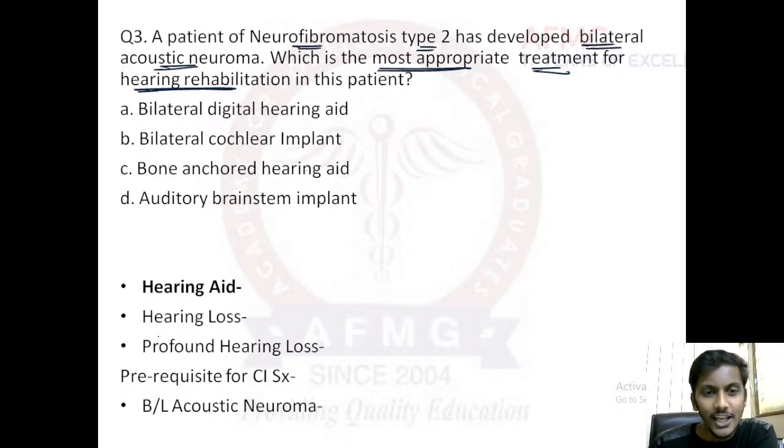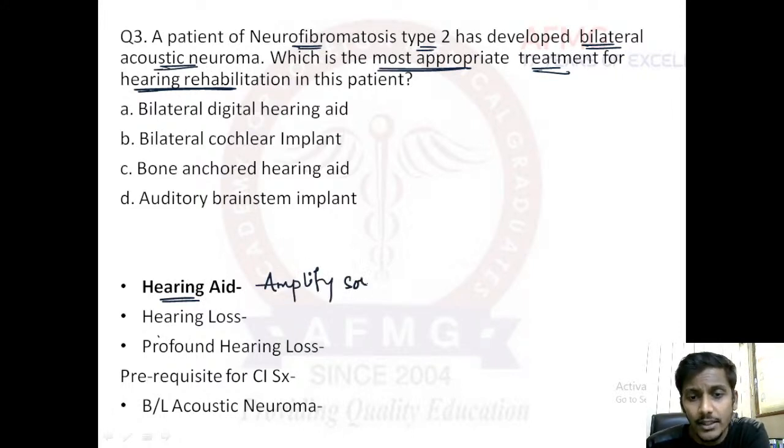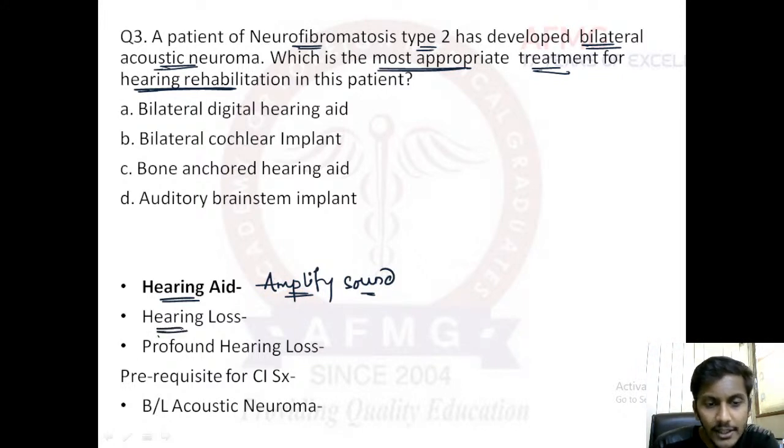So first of all, talking about hearing aids, guys. Hearing aids are those instruments which are used to amplify sounds, used in cases of hearing loss. As we have already discussed, if the loss is more than 25 decibels, it is considered hearing loss.